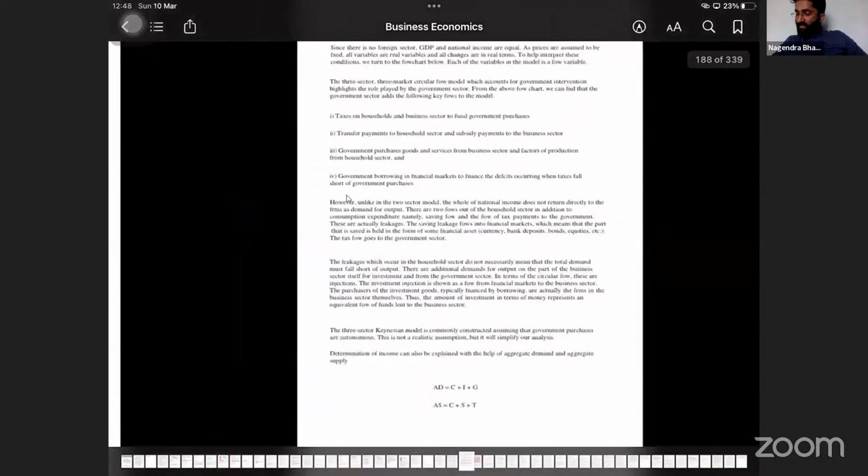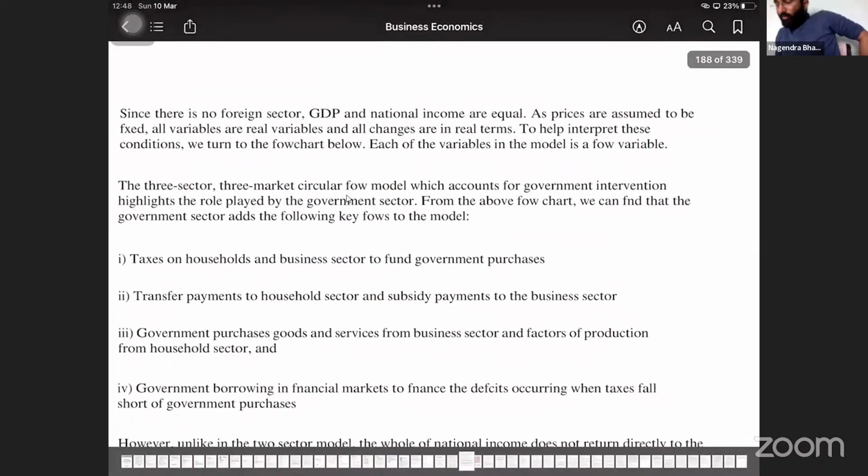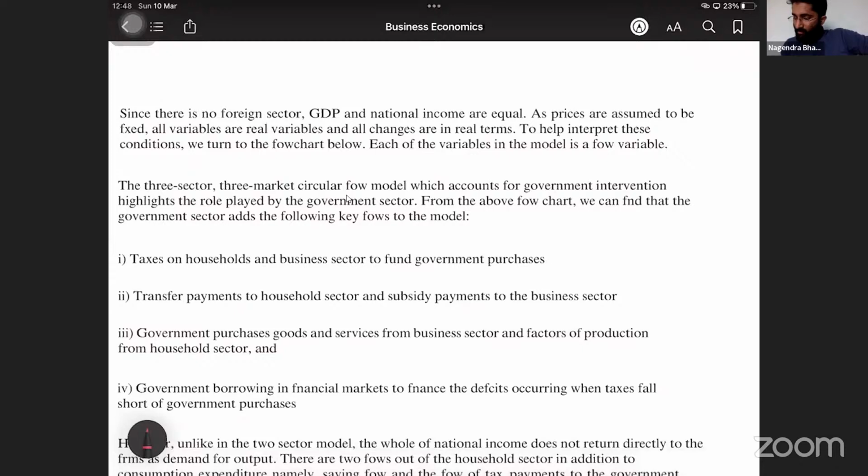Since there is no foreign sector, we are ignoring the foreign sector. Since there is no foreign sector, GDP and national income are equal. Gross domestic product and gross national product are the same. Why? Because there is no foreign sector here. As prices are assumed to be fixed, all variables are real variables and all changes are in real terms.